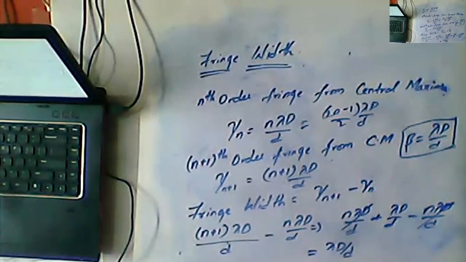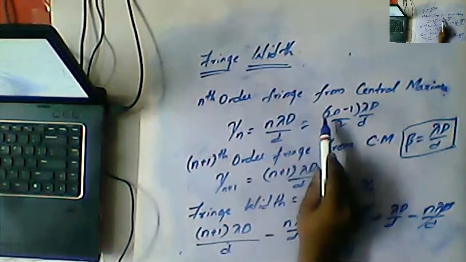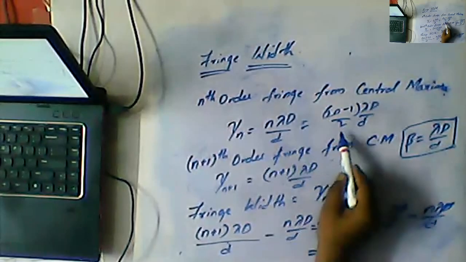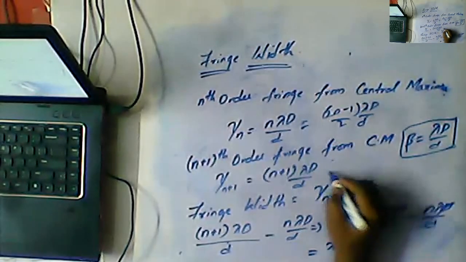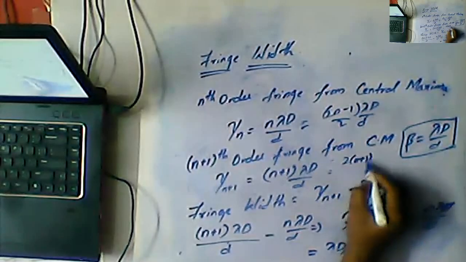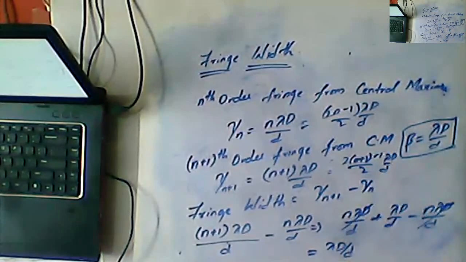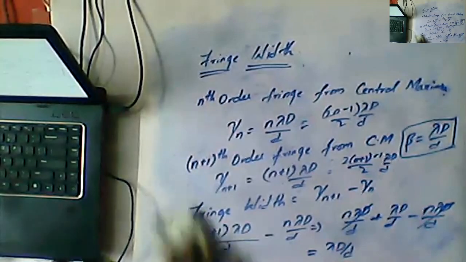This is for the nth dark fringe from the central maxima. Similarly here we have 2n plus 1 minus 1 by 2 lambda D by d. Just apply the formula and you will get the same value, lambda D by d. Okay, now we will discuss some important points regarding the fringe width, Nana.